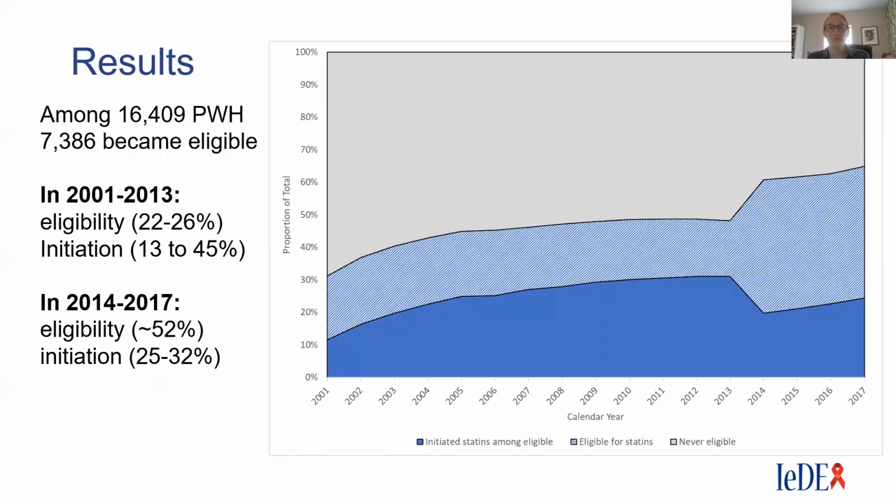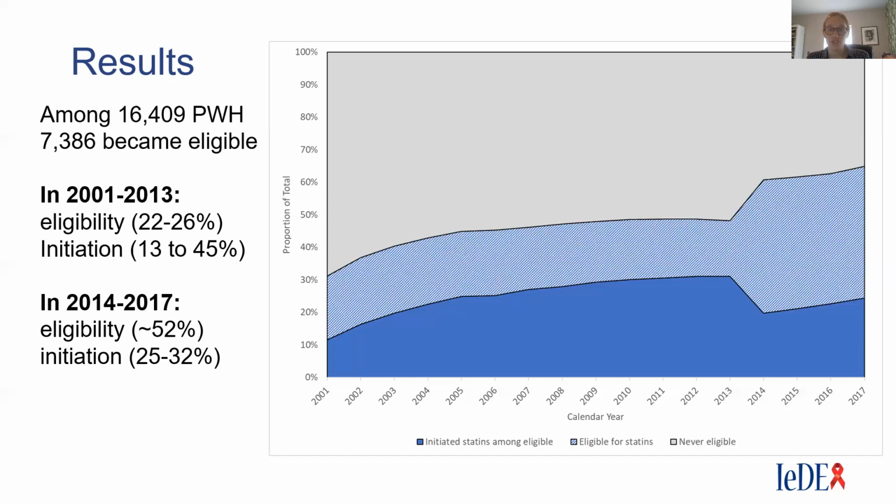There were 16,409 individuals who met our inclusion criteria, among whom 7,386 became eligible for statins during our time period of interest. This figure depicts the annual proportion of those eligible for statins and those receiving statins among those eligible. The statins treatment gap, those who were eligible for statins but did not initiate statins, is represented by the dotted blue area. In 2001 through 2013, the proportion of individuals eligible for statins was stable, ranging from 22 to 26%.